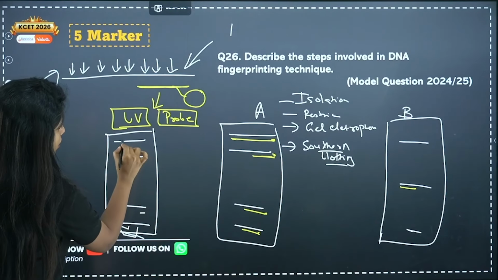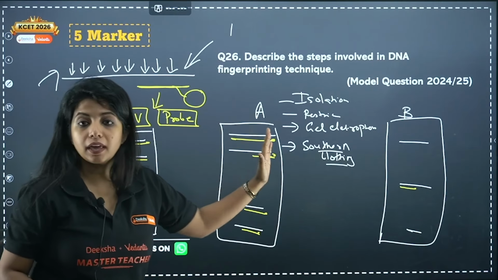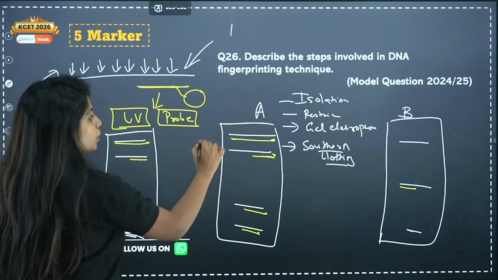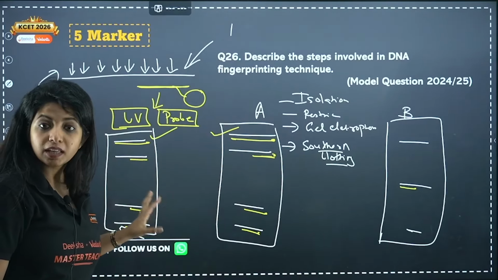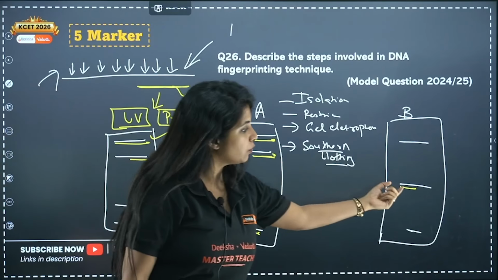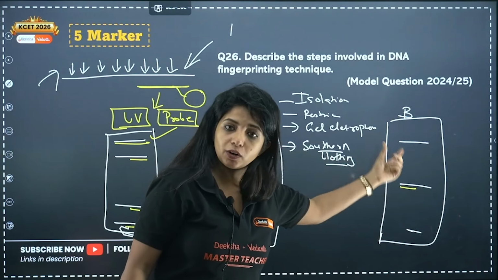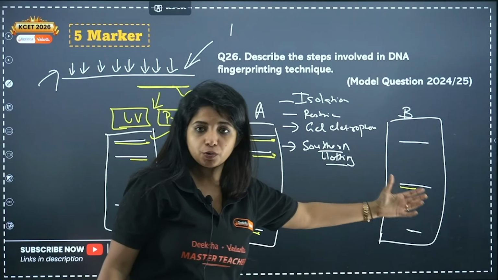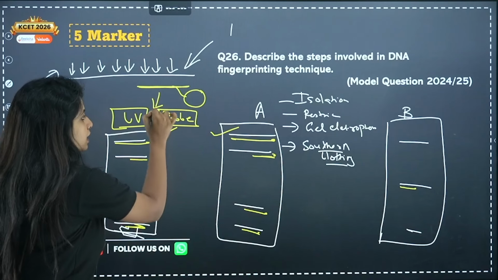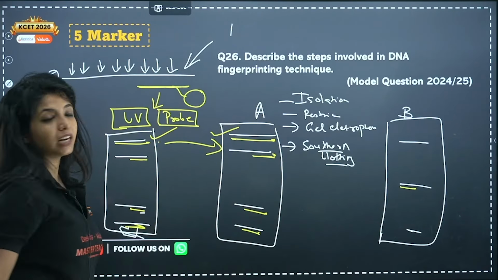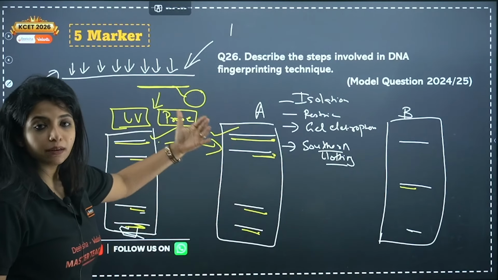where when I am comparing, I get to see that wherever the probe attached over here, the same places it is getting lighten up over here in the suspect. Whereas the probe is attaching over here, but at a very different place. We all have some common factors, which is why it is attaching up there also. Complementary pairs are found there also. But this is exactly the same. And with this, my dear children, I get to understand that the suspect is not anyone else but me. I did the crime. This is DNA fingerprinting method.